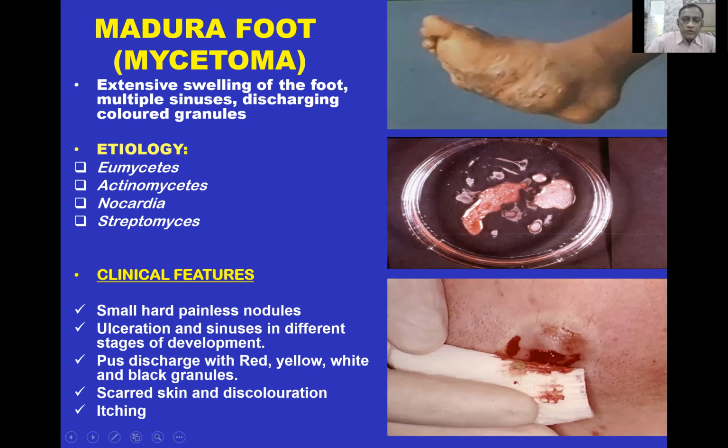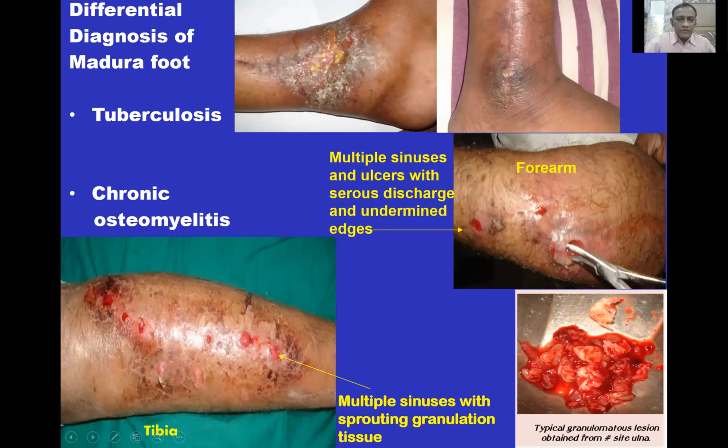Sometimes the examiner may ask you the differential diagnosis. So there are two differential diagnoses which are very common: tuberculosis and chronic osteomyelitis. In tuberculosis, the sinuses and ulcers show serous discharge and undermined skin. While in chronic osteomyelitis, sinuses are fixed to the bone and they show sprouting type of granulation tissue that indicates that the sequestrum is present deep in the cavity. High power view shows the brown granules, necrosis, and inflammatory exudate.